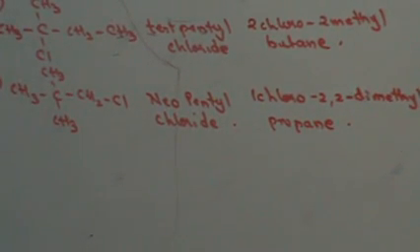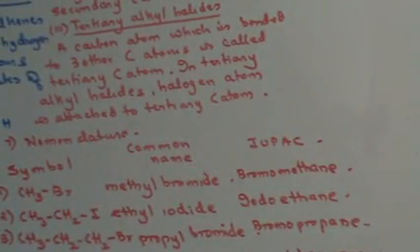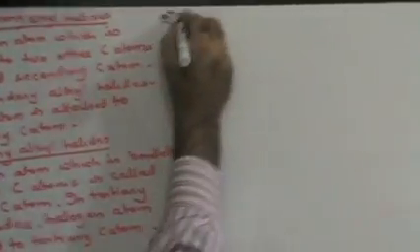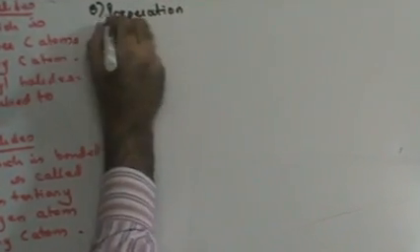Next, let's go on to preparation of halogen derivatives. Now, there are multiple methods for preparation of halogen derivatives. Let's take them down one at a time.